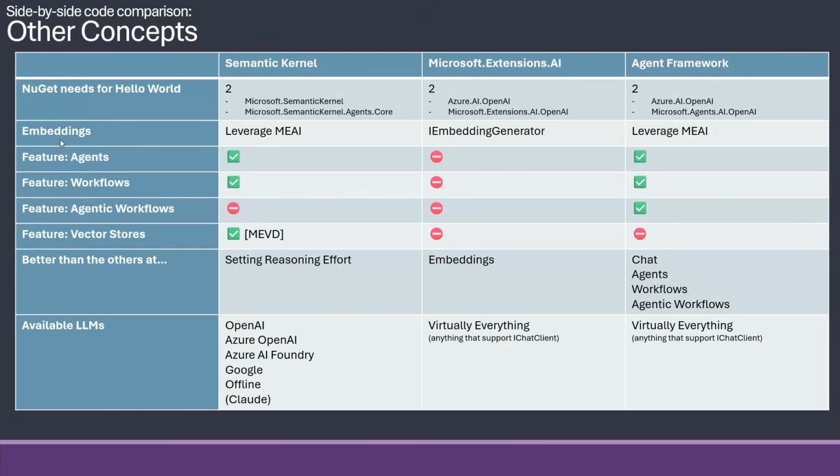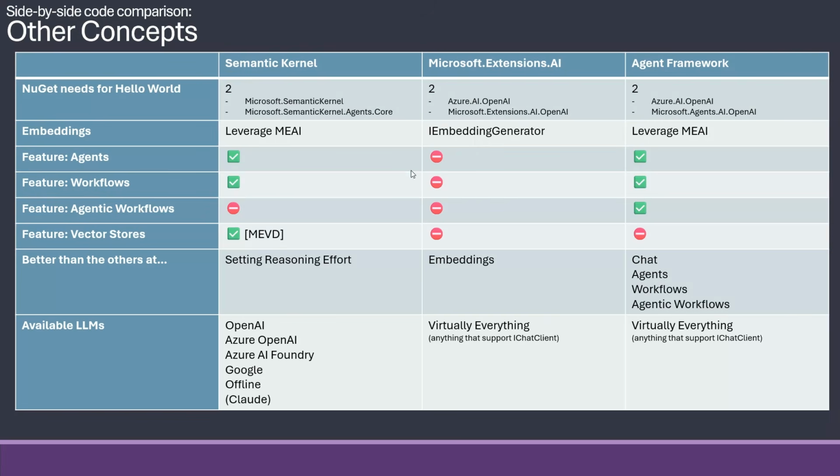Embeddings. Microsoft Extension AI is the only one who has embeddings. The two others leverage them. Semantic Kernel had an old one, but I haven't listed it here because nowadays, if you use Semantic Kernel, you just leverage Microsoft Extension AI.